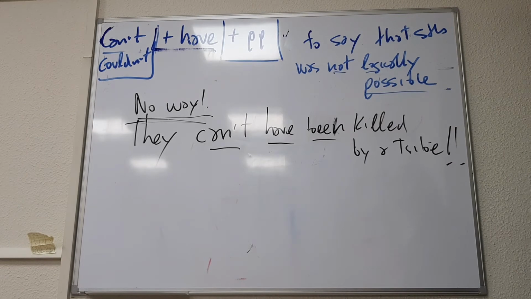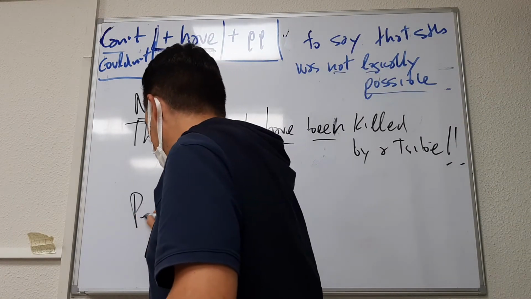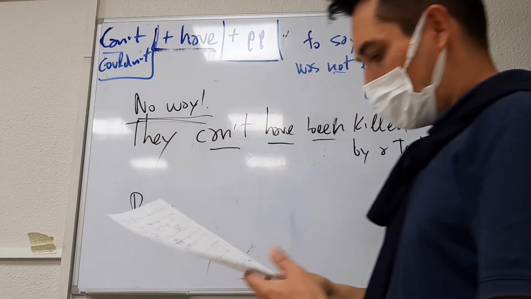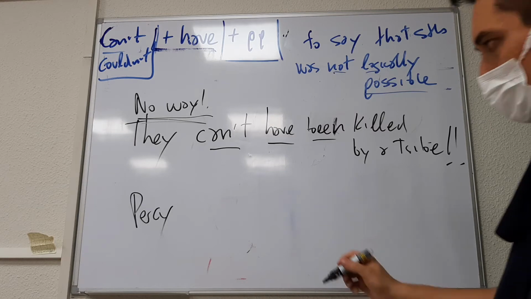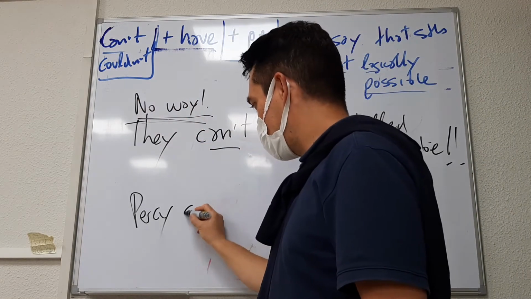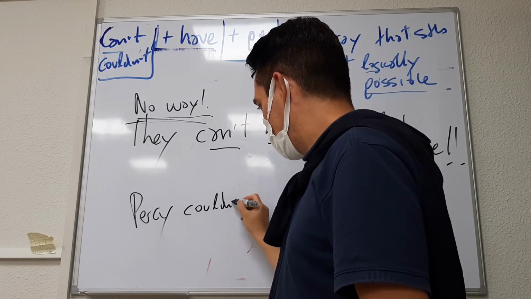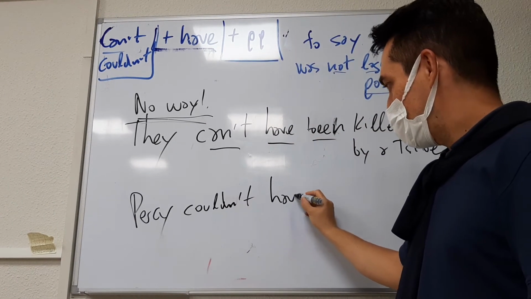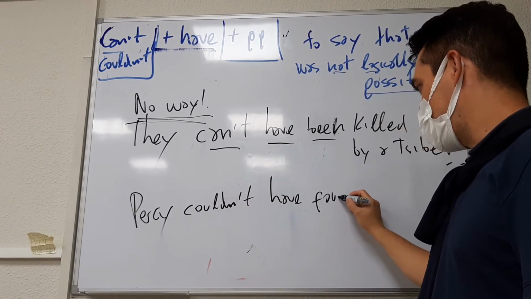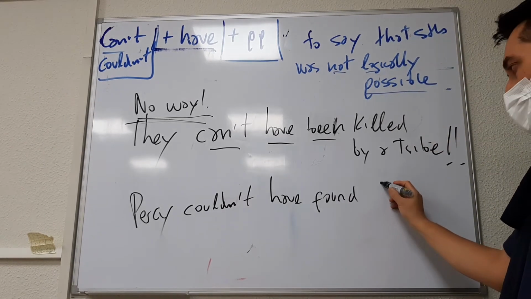Another sentence. Percy no pudo haber encontrado la ciudad. I don't believe it. Let's use it with couldn't. He couldn't have found the lost city.